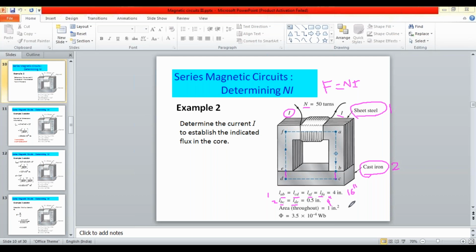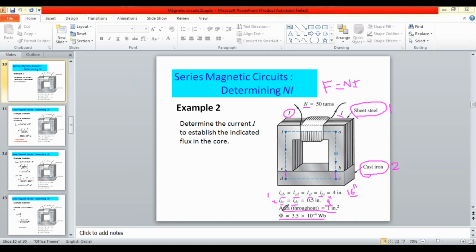Okay, do you understand this problem? There are two different materials: sheet steel material and cast iron material. Sheet steel material length is given in the problem as a total of 16 inches, and cast iron material total length is 1 inch. The total area of the core is given as 1 inch square, and flux phi is given as 3.5 into 10 power minus 4 Weber.